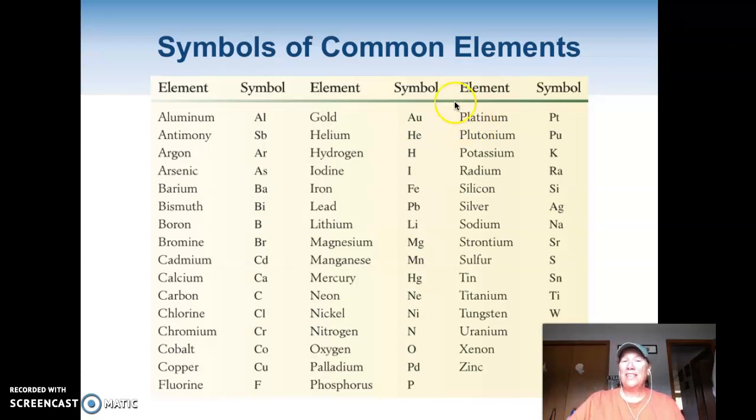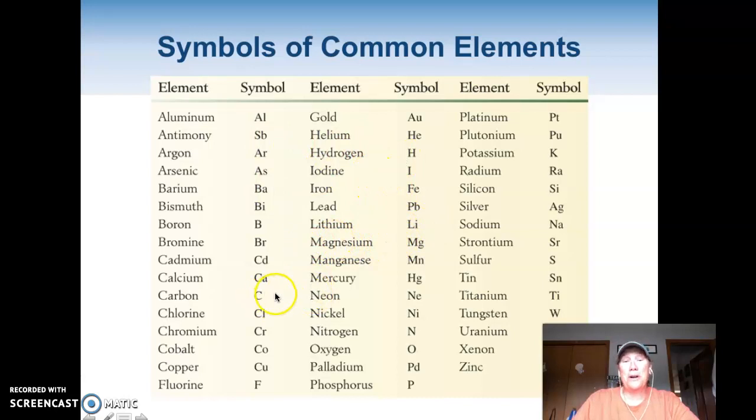And so when you see goofy letters for them, you'll see that those were the elements that were discovered first. Here's lead. Lead is Pb, plumbum. Mercury, Hg. Potassium is another one. Potassium is K. So if their symbol doesn't make sense for their name, it's because at the time they were discovered, they didn't speak English. They spoke either Greek or Latin, and their symbol is from their Greek or Latin name.